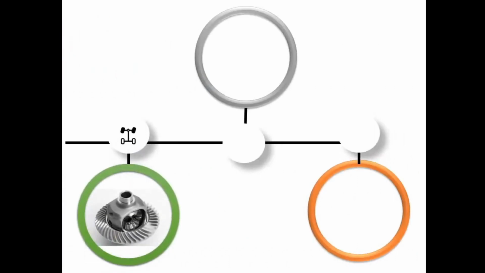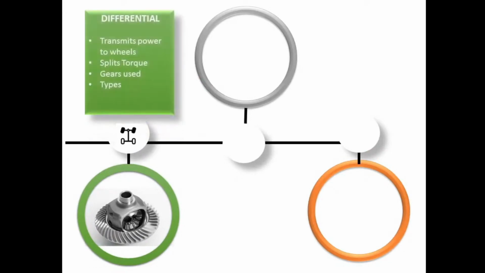So the next component is the differential. Differential is a component of the drivetrain which is used to transmit the power to the wheels. It splits up the torque, which allows each output shaft to rotate at a different speed. When a car is taking a turn, outer wheels have to travel a greater distance as compared to the inner wheels. If there is no differential, there is a tendency of the wheel to skid. Hence, to avoid this, a differential is used.